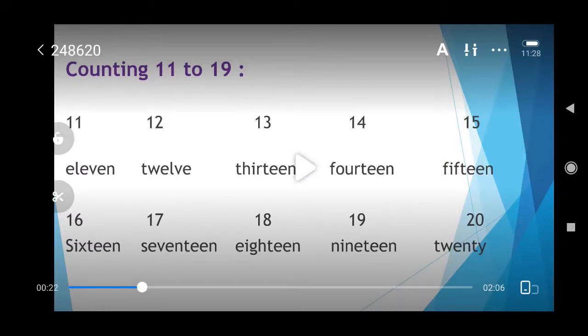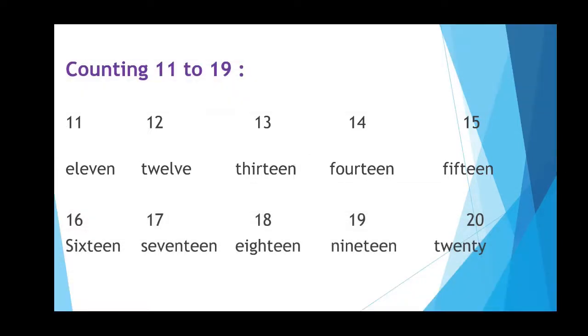Now in this slide you can see that we have given you spellings from 11 to 20, isn't it? Abhi these spellings also are very important for you all to make number names. Okay, so learn these spellings up, children.